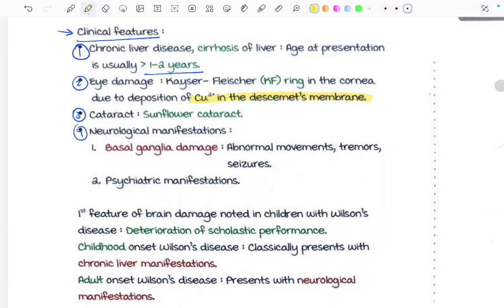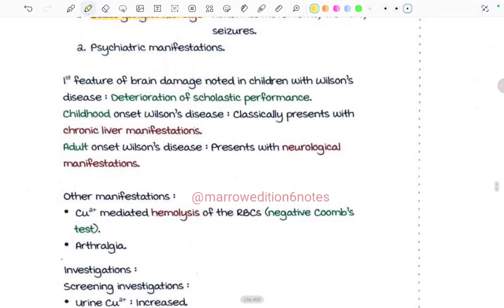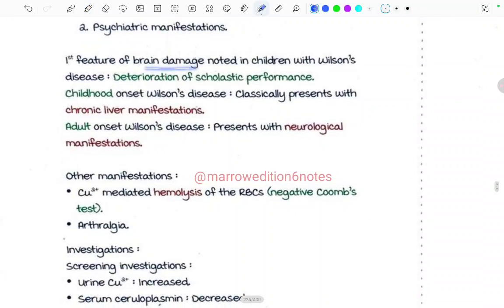Let's revise it fast. Cirrhosis and the chronic liver disease, more than 1 to 2 years. Eye damage, that is called the Kayser-Fleischer ring due to copper deposition in the Descemet's membrane, sunflower cataract, and on neurological manifestation there is basal ganglia damage leading to abnormal movements, tremors, and seizures, and psychiatric manifestation. First feature of the brain damage noted in the children with Wilson's disease is the deterioration of the scholastic performance. This is the first feature of the brain damage. Fine.